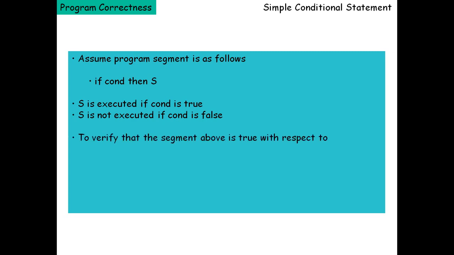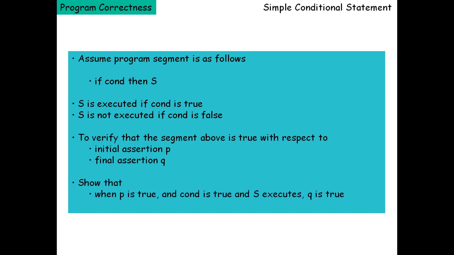To verify that the segment above is true with respect to the initial assertion, that is precondition P, and final assertion Q, we show that when P is true, when the precondition is true, when the initial assertion is true and the condition is true, then S executes.